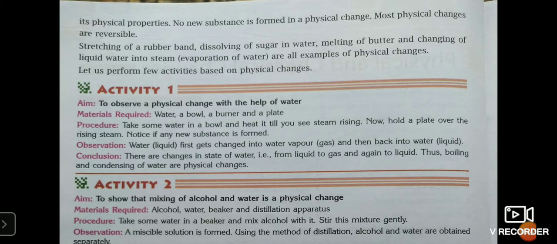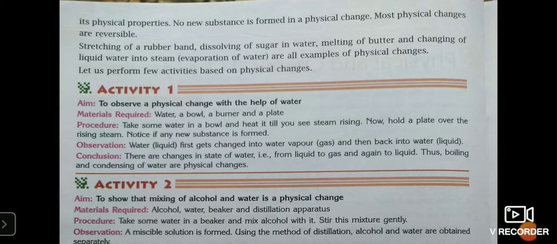Now let's do some activity. You can perform this activity under the guidance of your parents to understand the concept better. The first activity is to observe a physical change with the help of water. Materials required: water, a bowl, a burner, and a plate. You can ask your parents to perform this activity for you so that you can observe it practically.